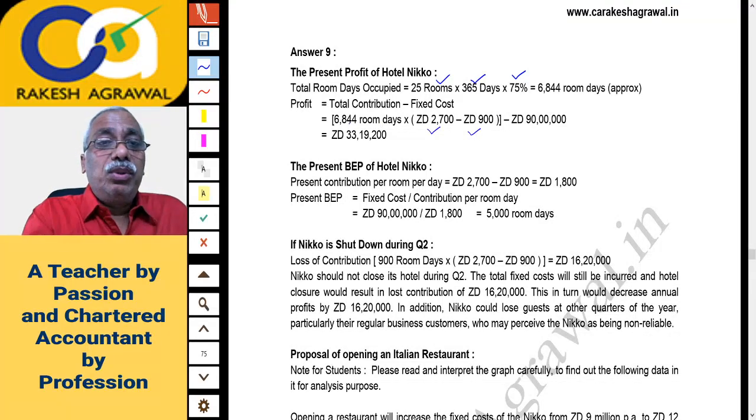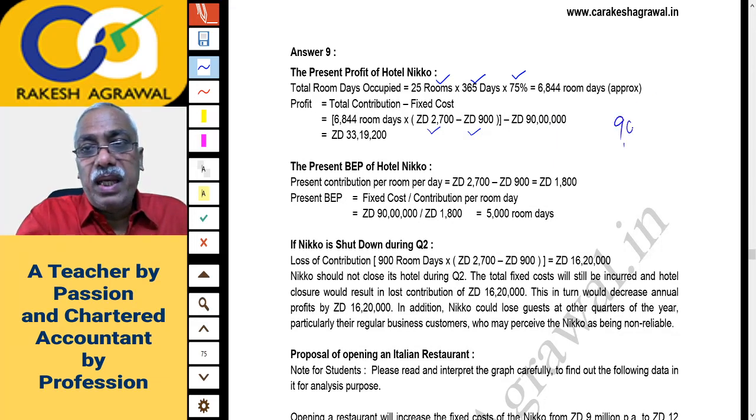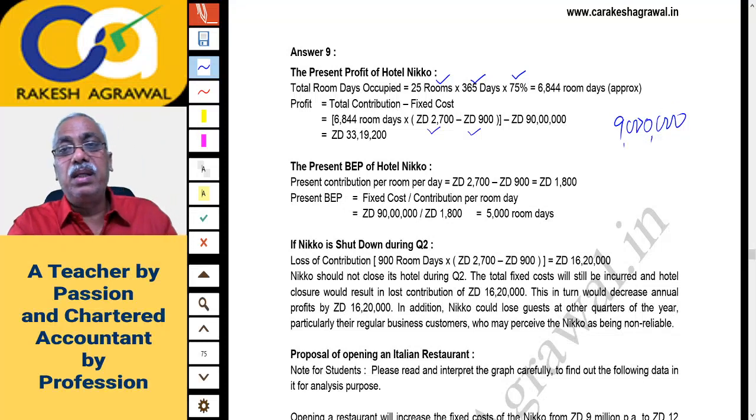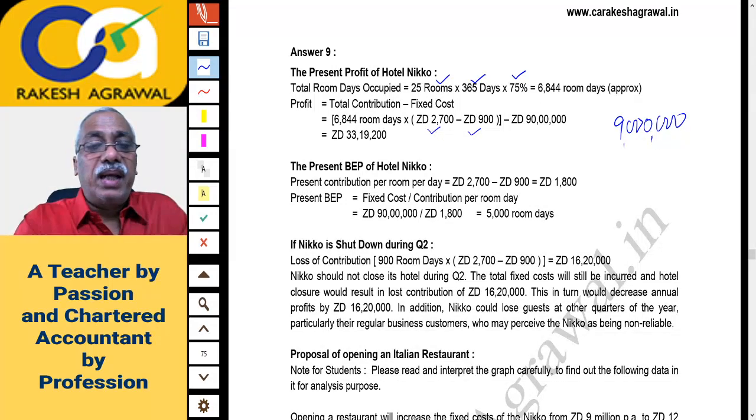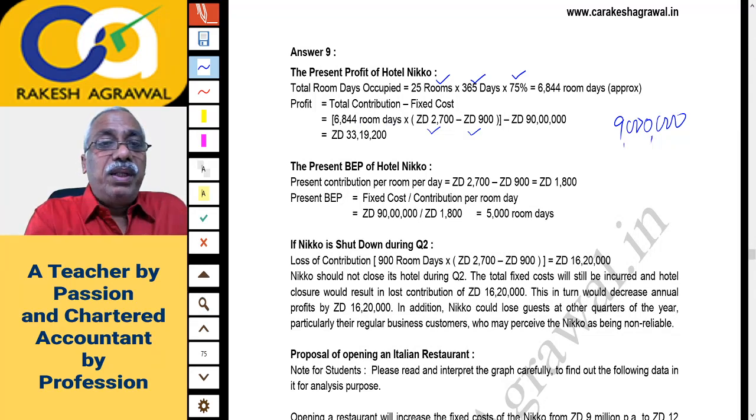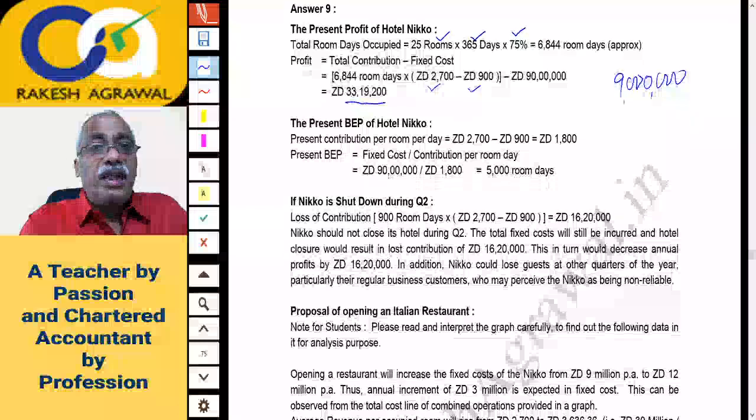So this is contribution into 6844 room days minus 9 million. 9 million is 90 lakh. Please remember 9 million is 9 and then 6 zeros. I had explained this in the classroom if you remember: thousand, million, billion, trillion, 3 zeros each time. So 9 million is actually 90 lakh. So your present profit is 33 lakh 19,200.